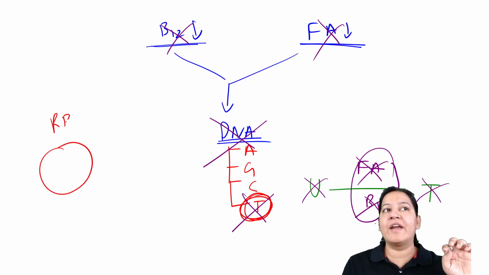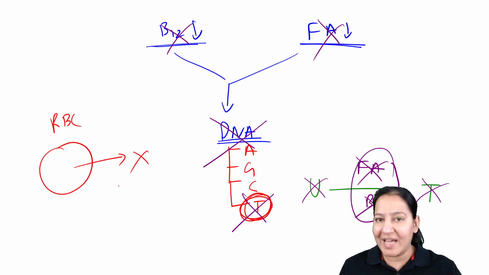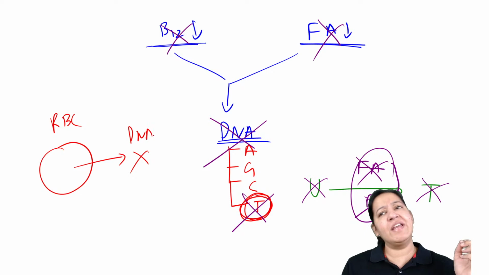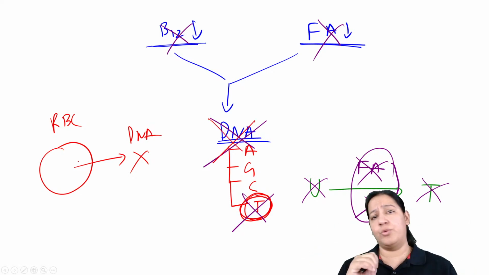The second question you should ask me, ma'am, RBCs are non-nucleated cells. They don't have a nucleus. We know that. RBC के अंदर तो nucleus होता ही नहीं है ना. So why is DNA required? If DNA synthesis does not take place, what is the problem to the RBC? RBC के पास तो nucleus ही नहीं है.